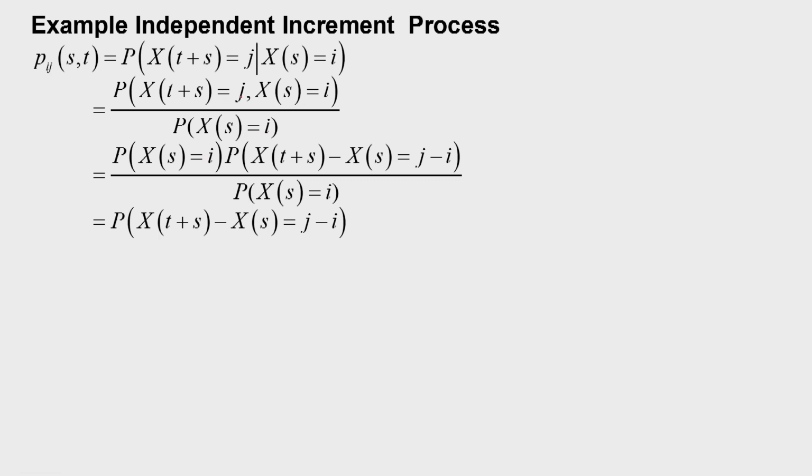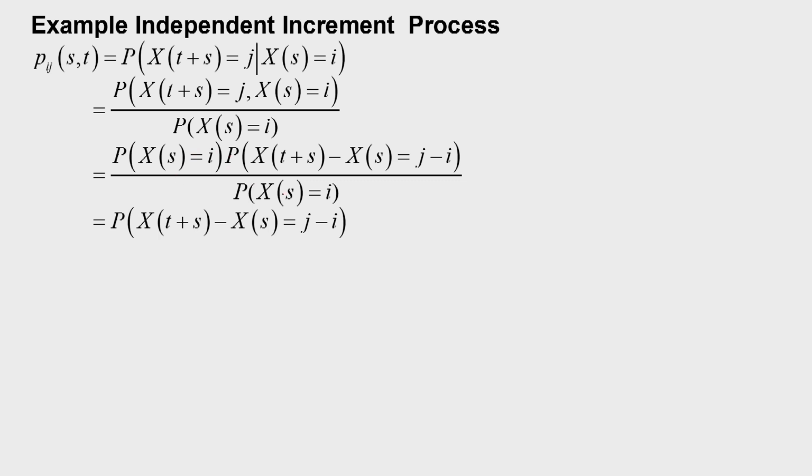Now, this joint probability can be written as probability of X(s) equal to i into probability of X(t plus s) minus X(s) equal to j minus i, given that X(s) is equal to i, but because of the independent increment property, we write simply probability of X(t plus s) minus X(s) is equal to j minus i.